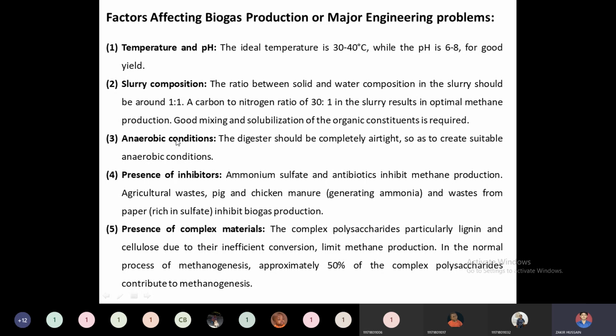So we need to suppress the oxygen going inside that biodigester. Perfectly maintaining the anaerobic conditions is a challenge for whoever is producing the biogas. So we need to fix this one. Whether we require the cement and brick composition